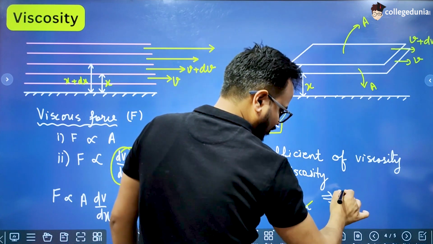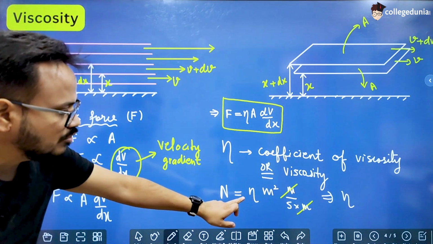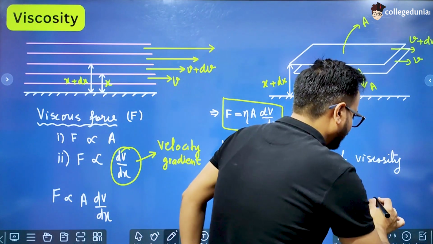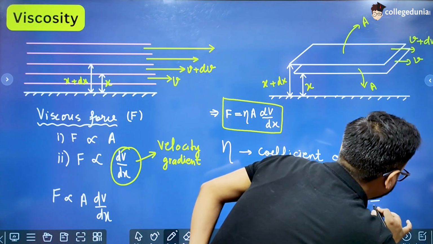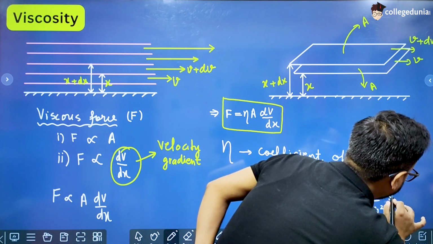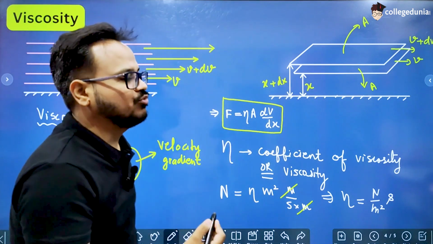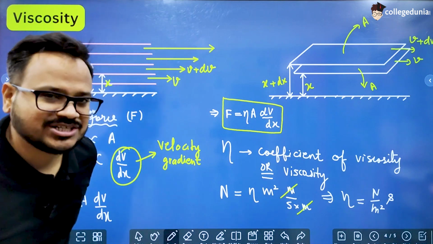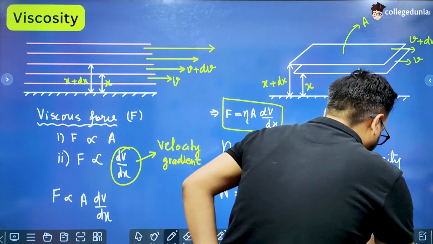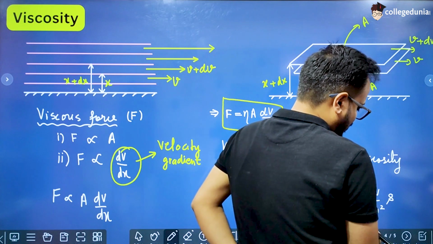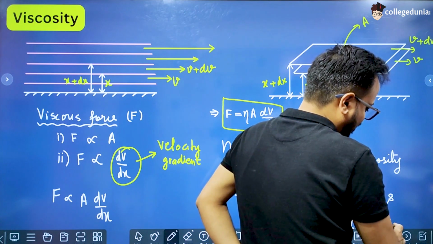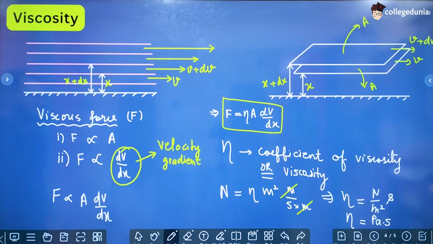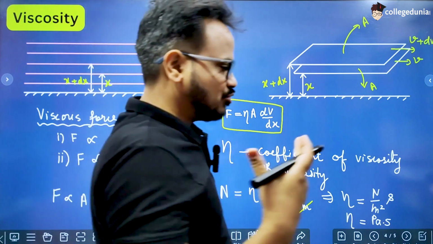If we shift all the values on the other side, then the unit of eta is Newton per meter square into second. Newton per meter square is force per unit area, the unit of pressure, and the SI unit of pressure is Pascal. So it is Pascal second. So the standard unit of eta is Pascal second.